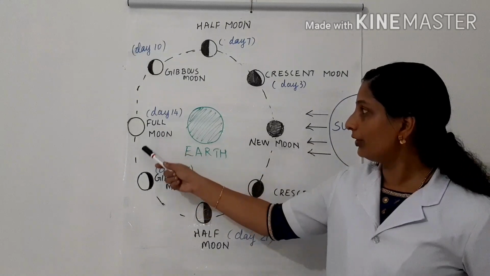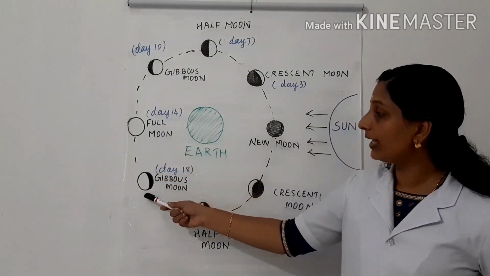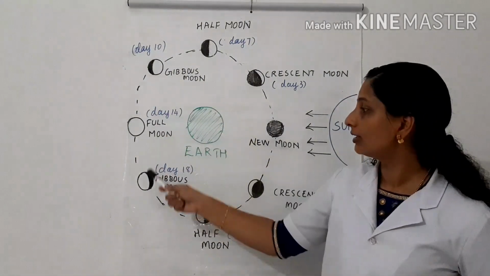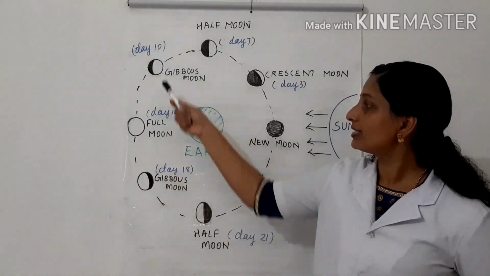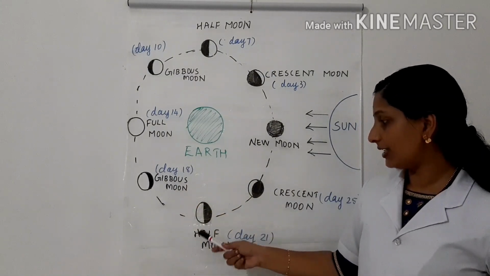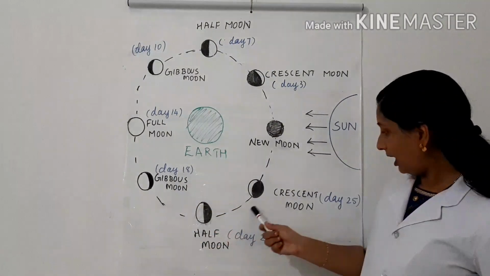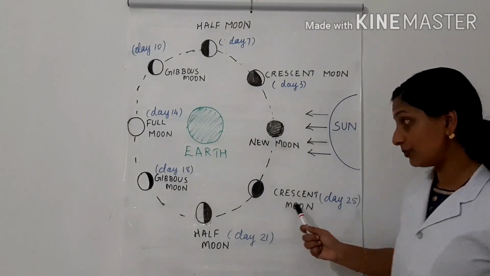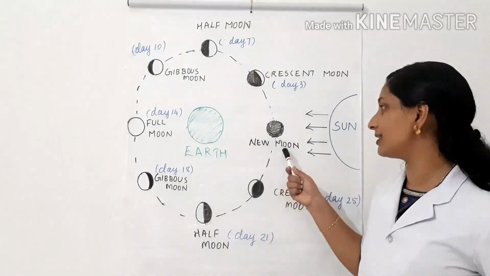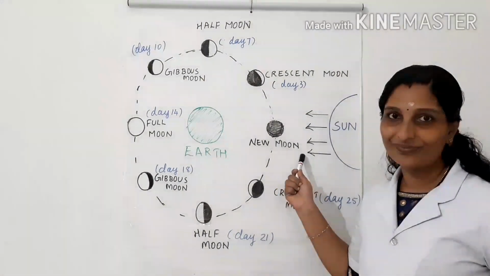After 4 more days, we can see gibbous moon again because these both shapes are the same. Again, after 3 days, we can see half moon. After 4 days, crescent moon. Then at last, 3 more days after, we can see new moon.